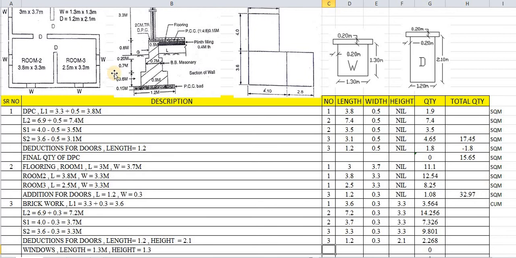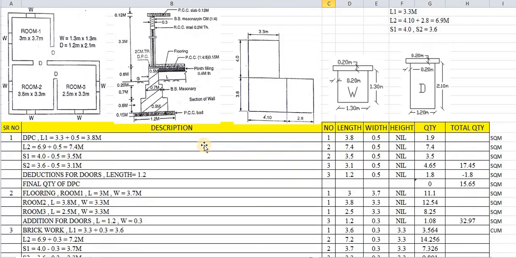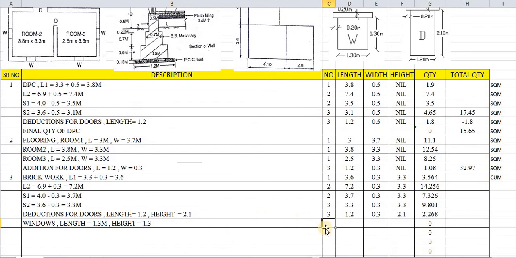How many windows are there? 1, 2, 3, 4, 5. Five numbers of windows. The length is 1.3, the width is 0.3, and the height is 1.3. So it comes to 2.535.